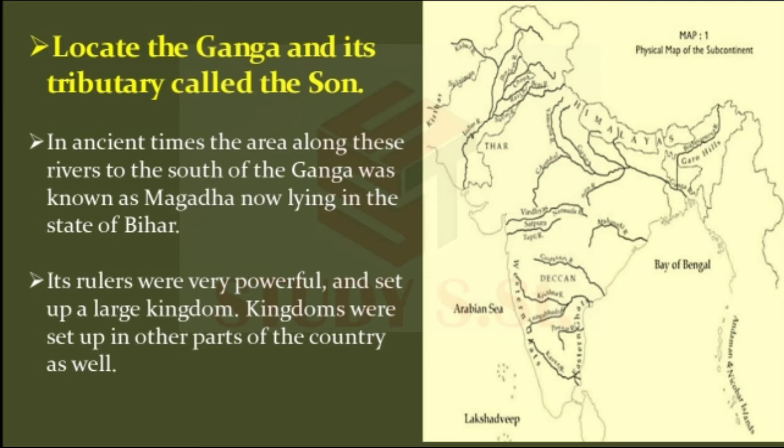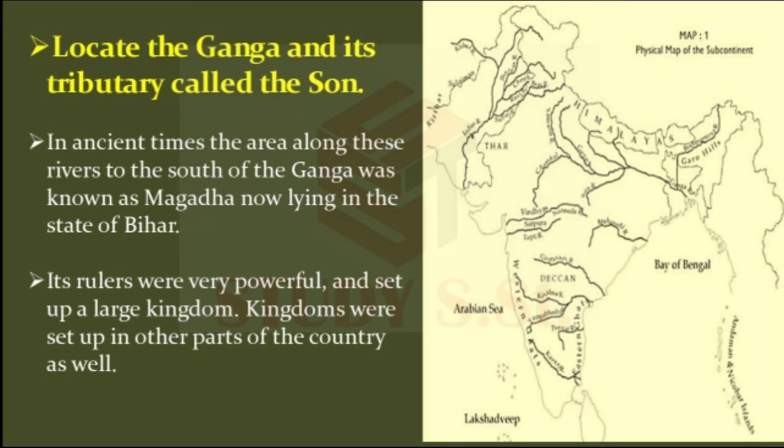And later, about 2,500 years ago, some cities developed on the banks of river Ganga and its tributaries and along the sea coasts. So how many years ago did these cities develop? These cities developed 2,500 years ago. And where? On the banks of the river Ganga and its tributaries and along the sea coasts.